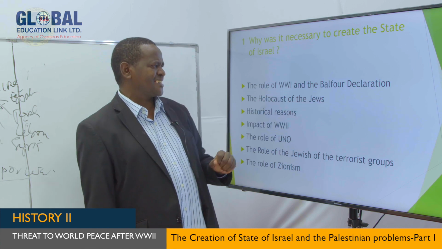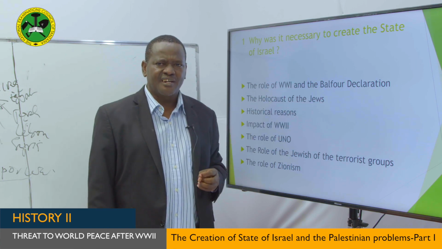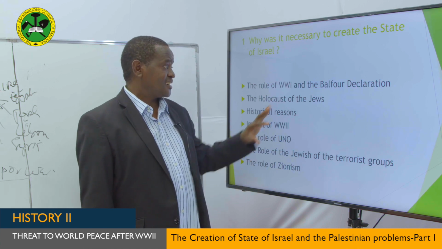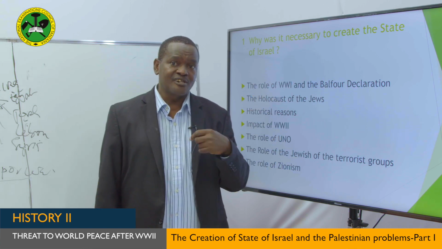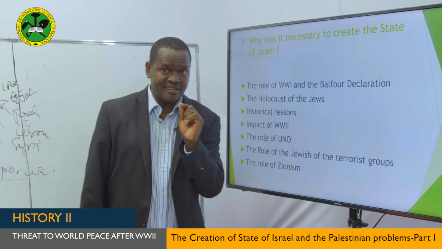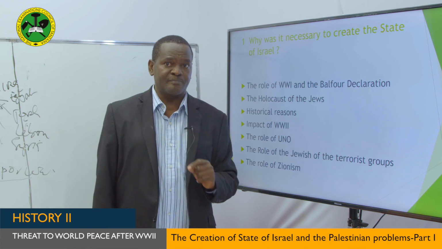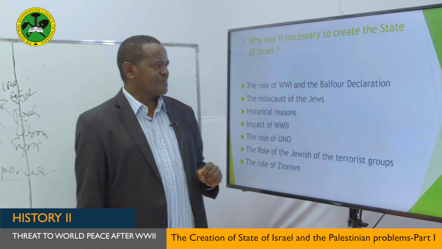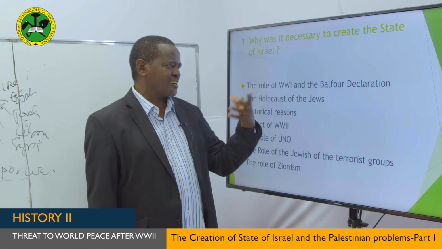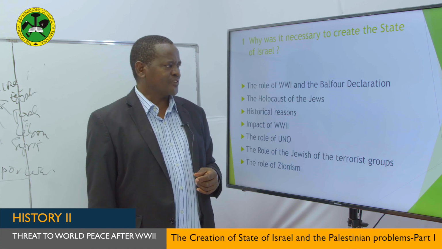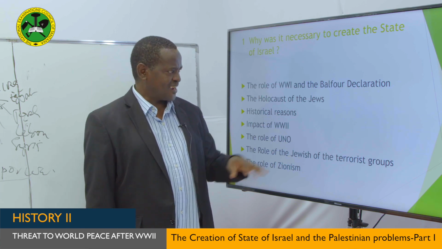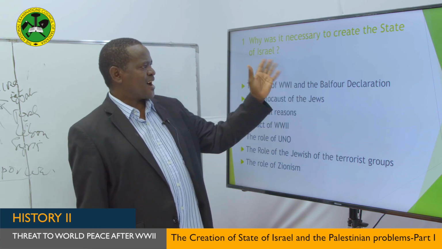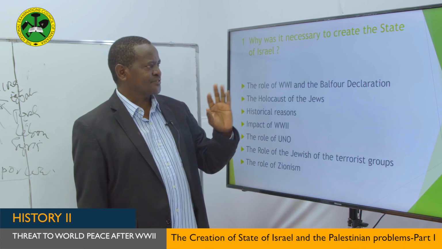And so they met and agreed upon several things. Among the things they agreed, Britain was going to give Palestine. Remember, at that time Palestine was under the mandate of the British after it was taken from Turkey. So they agreed that they were going to give Palestine to the Jews to establish their new home. And this became a reason why it was necessary to create the state of Israel.